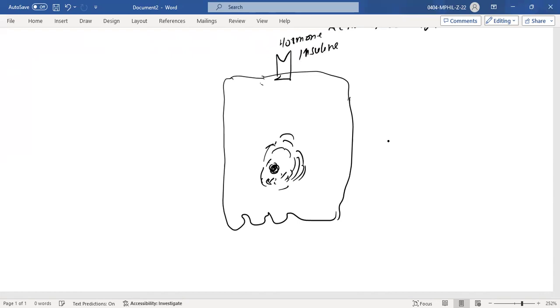When insulin binds here, what would be the result? Glucose will come in here, and this glucose will be converted into what?